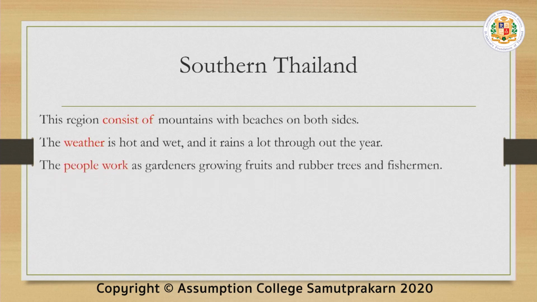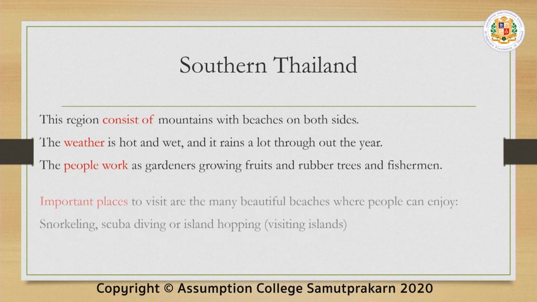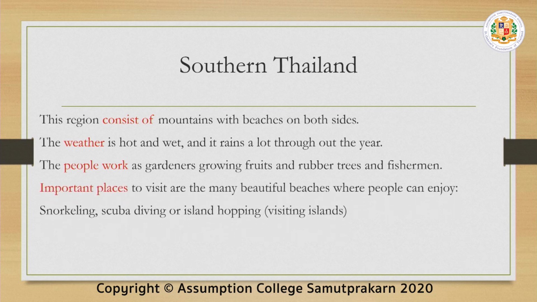Now, the people work as gardeners. They grow fruits and rubber trees. Since most of it is near the peninsula and the Gulf of Thailand, most people are also fishermen. If you go to the south, there are many beautiful beaches where people can enjoy snorkeling, scuba diving, or island hopping, or visiting from one island to the other island. You can go by boat or speedboat.